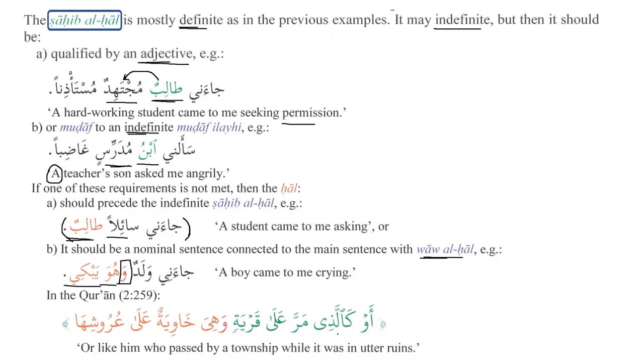And in the Quran we can see: aw kalladhi marra ala qaryah wa hiya khawiyatun ala urushiha. So now we can see that here we have waw al-hal, and after that we have the subject, and then the predicate. Or like him who passed by a town while it was in utter ruins. And in the Quran, the waw of hal will most of the time be translated as while or when, as we can see over here. أو كالذي مر على قرية وهي خاوية على عروشها.